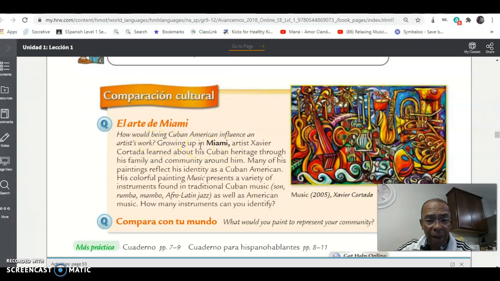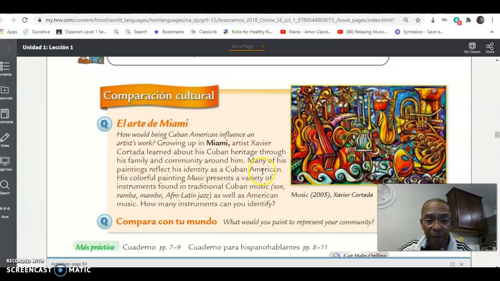growing up in Miami, we're talking about Javier Cortada. He grew up in Miami. He was an artist. His name is Javier Cortada, and he learned about his Cuban heritage through his family and community around him. Many of his paintings, as you can see right here, reflect his identity as a Cuban American.